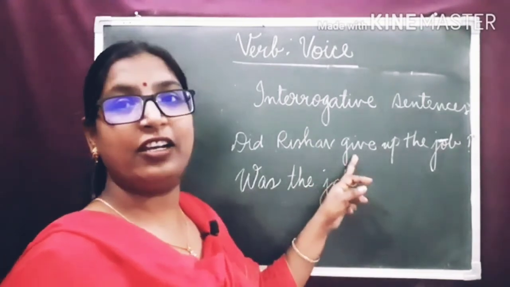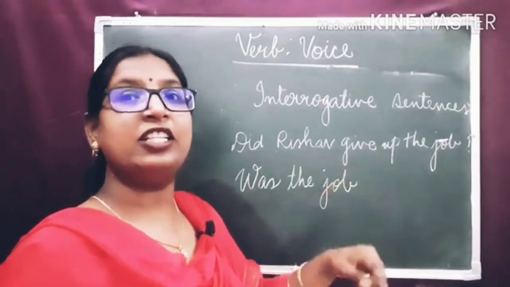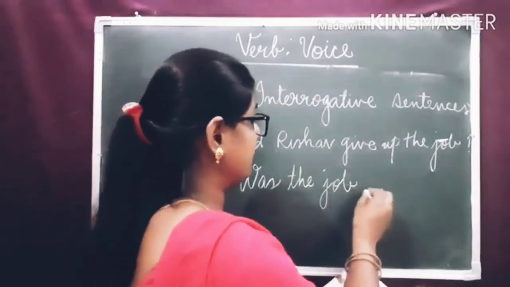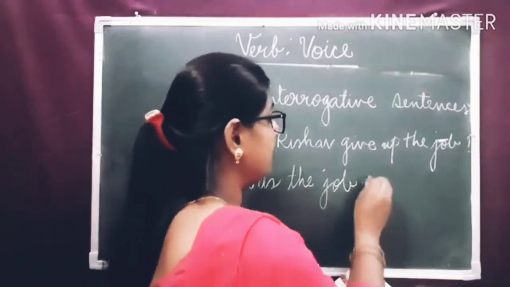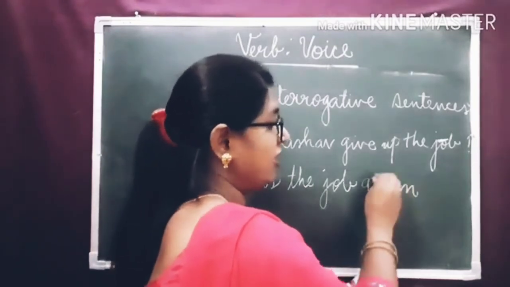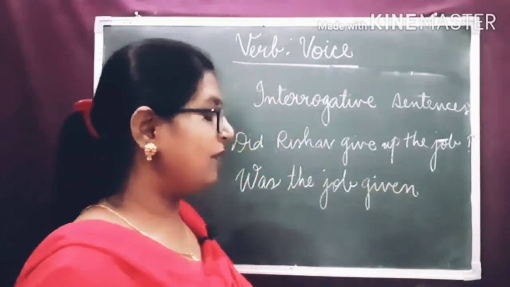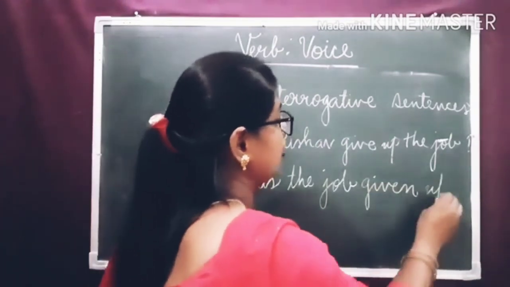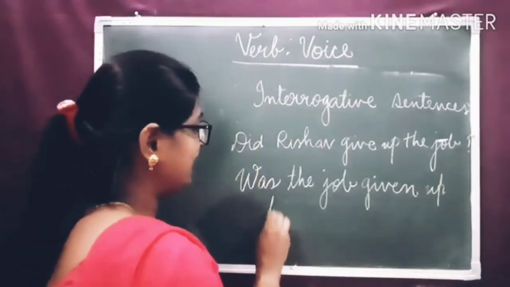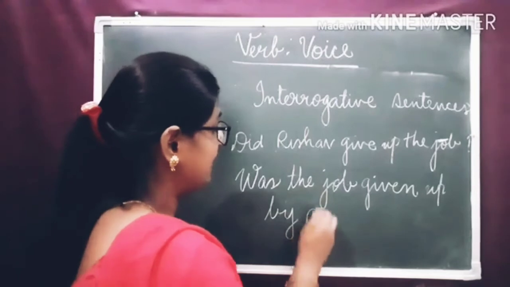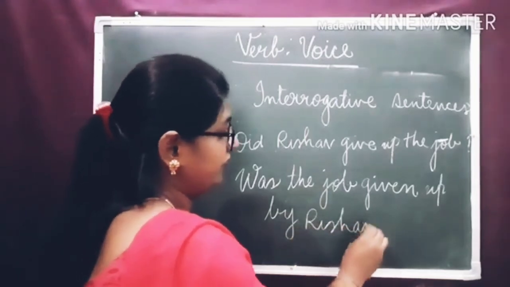Give is the main verb. Its third form we have to use in the passive voice. Was the job given. Gave, given. Was the job given up? Was the job given up by? Subject will become the prepositional phrase, by Rishabh?